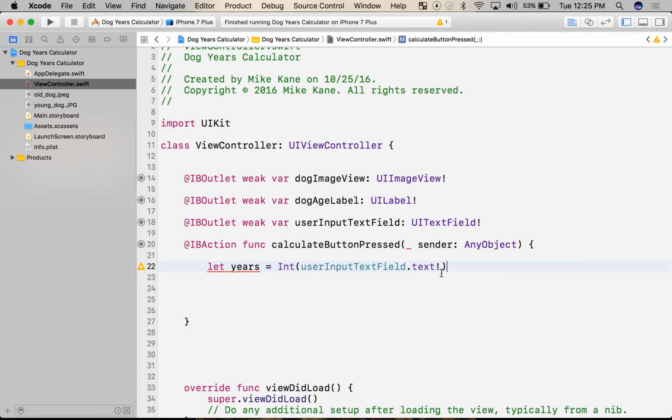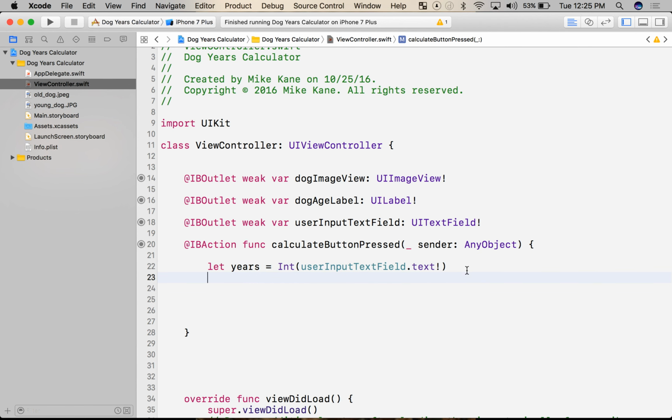So it's added the exclamation point. It's unwrapped it, and if I hold the option key and I click on years again, I see it's changed. It used to say string question mark. Now it says int question mark. Perfect. That's an integer because I've cast it from a string to an integer using the int function. Awesome. Now I can do some math.